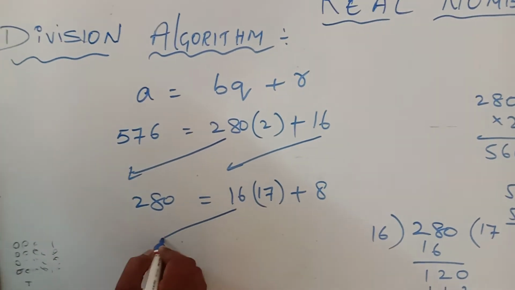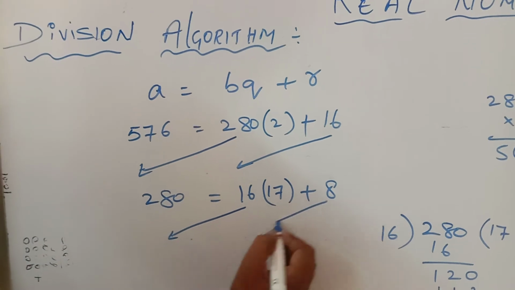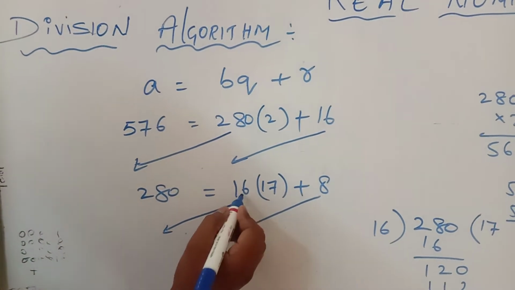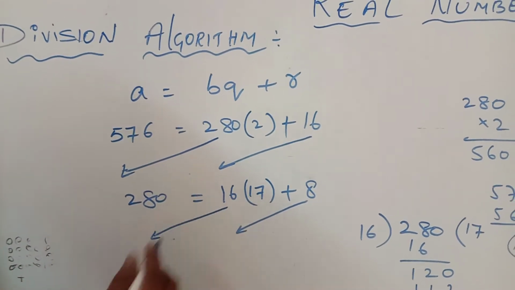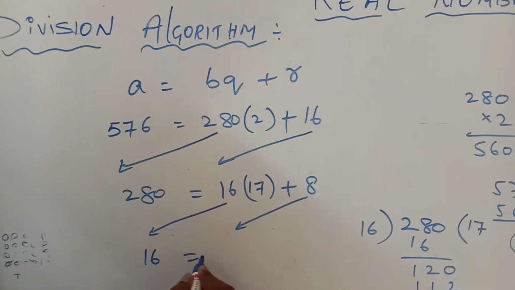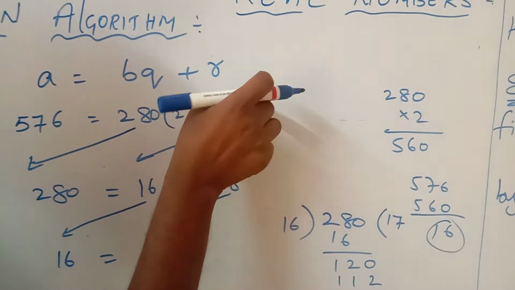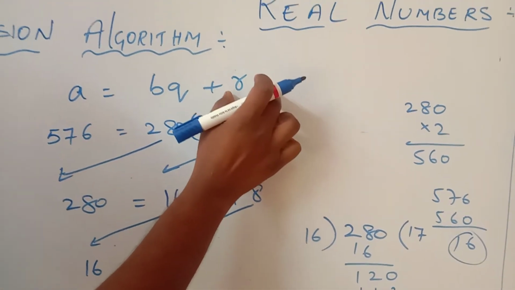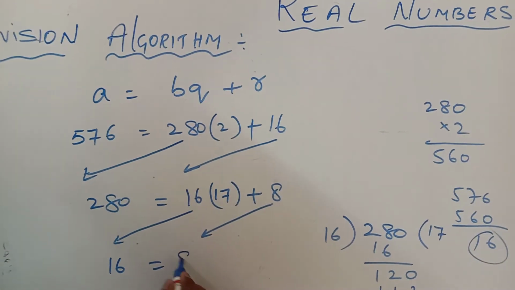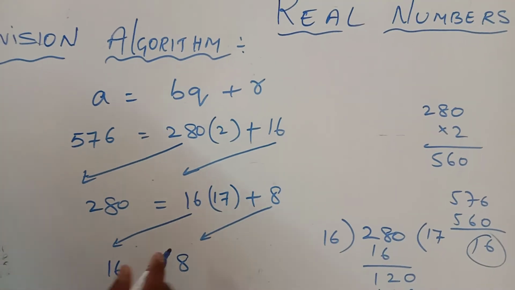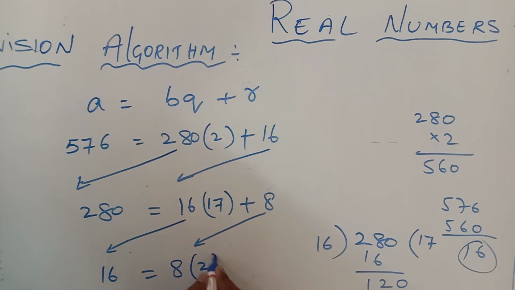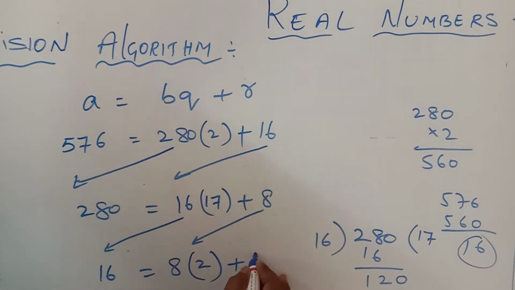Again the remainder is not equal to 0, so continue the process. Now B value 16 becomes A, and the remainder 8 becomes the divisor. How many times does 8 go into 16? 2 times, and the remainder is 0.